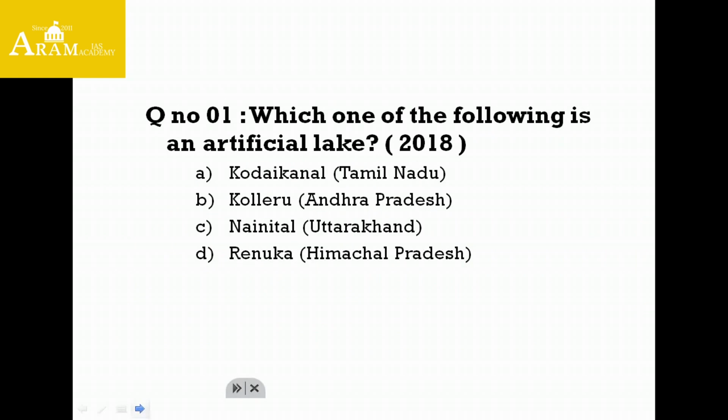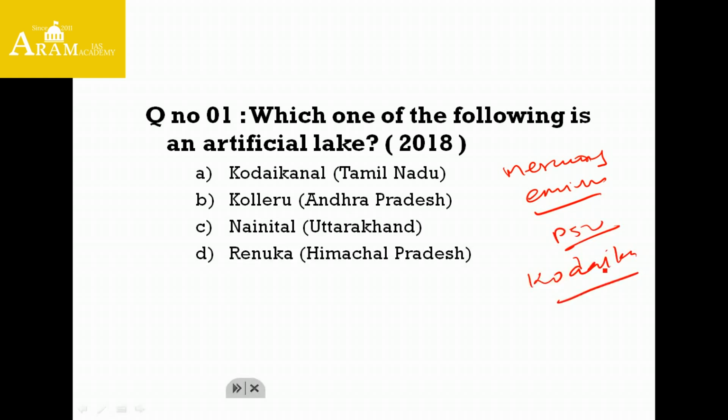Let's go to question number 1. Question number 1 states, which one of the following is an artificial lake? Now, the reason for asking this particular question is that there was a mercury emission from a public sector undertaking in the region of Kodaikanal. So, based on that, this particular question was framed. Our question is the artificial lake.